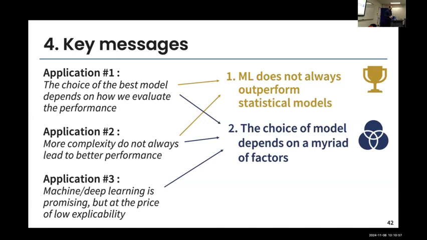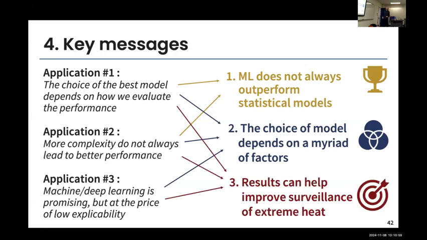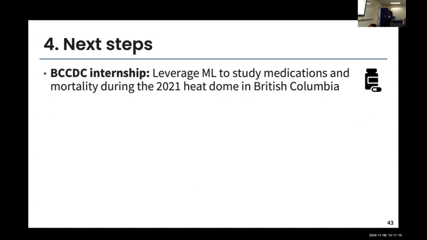From the three applications, we've also seen that these results can help improve surveillance of extreme heat in a lot of different ways, either by developing new forecast models or by understanding which variables can be used to develop new heat alerts or heat thresholds. So that's kind of about it for the presentation.